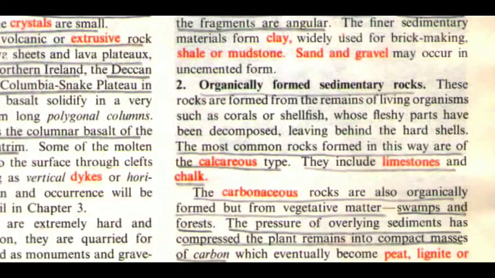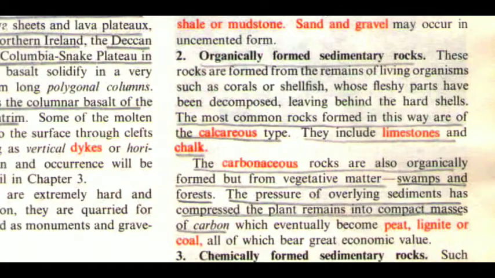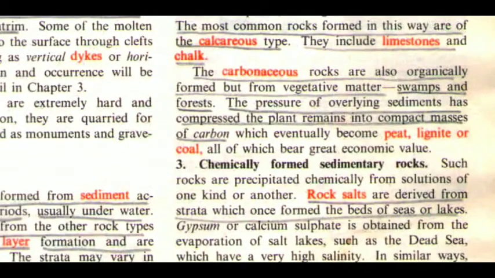The second one is organically formed sedimentary rocks. These rocks are formed from the remains of living organisms such as corals or shellfish, whose fleshy parts have been decomposed, leaving behind the hard shells. The most common rocks formed in this way are of the calcareous type. They include limestones and chalk. The carbonaceous rocks are also organically formed, but from vegetative matter, swamps and forests. The pressure of overlying sediments has compressed the plant remains into compact masses of carbon, which eventually become peat, lignite, or coal, all of which bear great economic value.